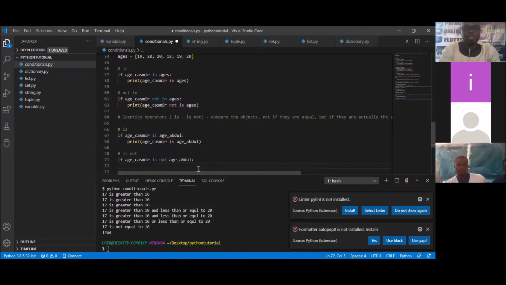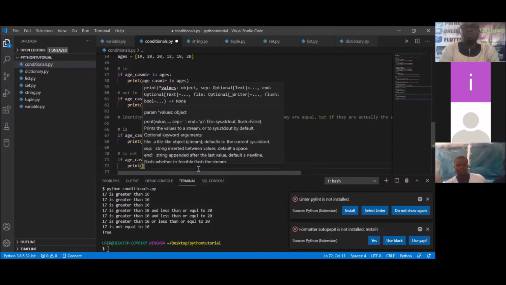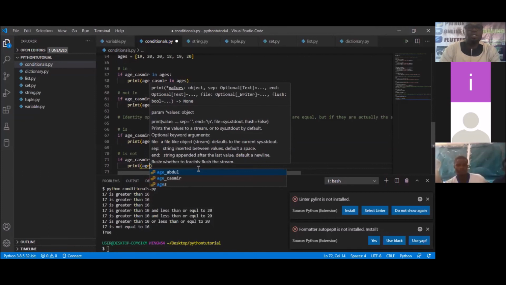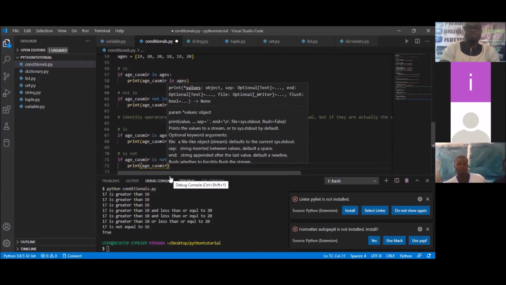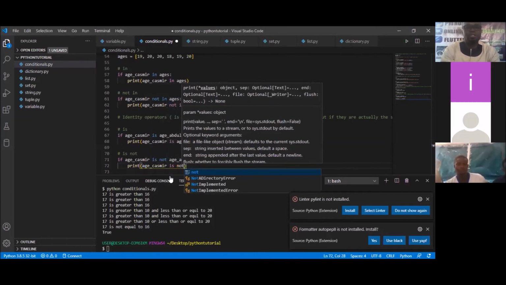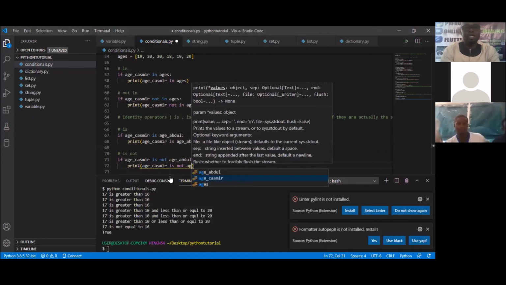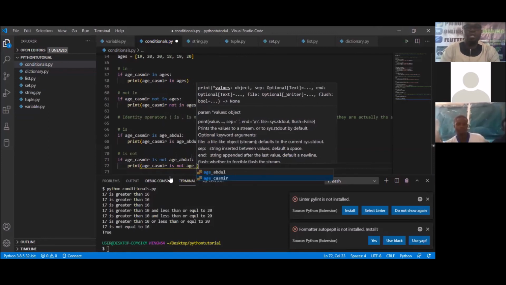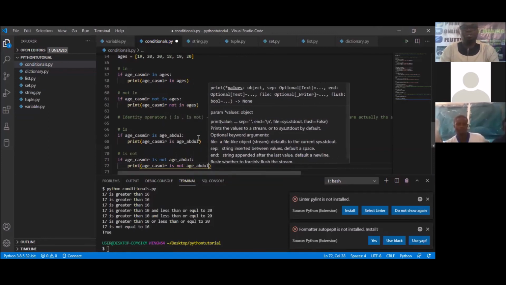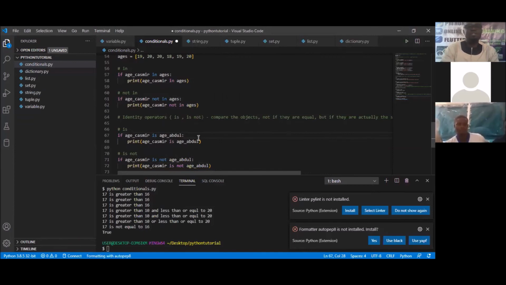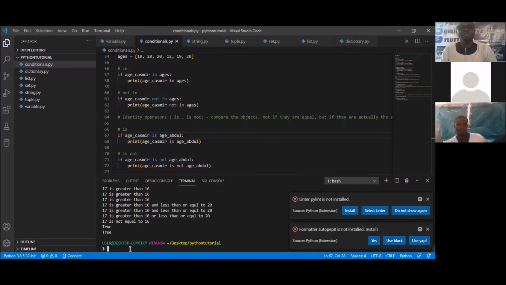So what do we print out? Age of Kashmir is not age of Abdul. So I'm gonna simply save this and run it down here. You can see true, true.